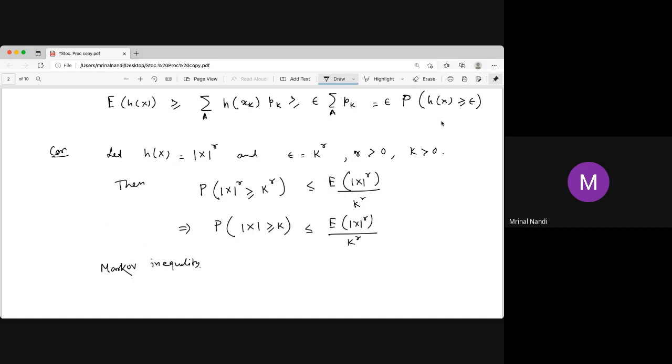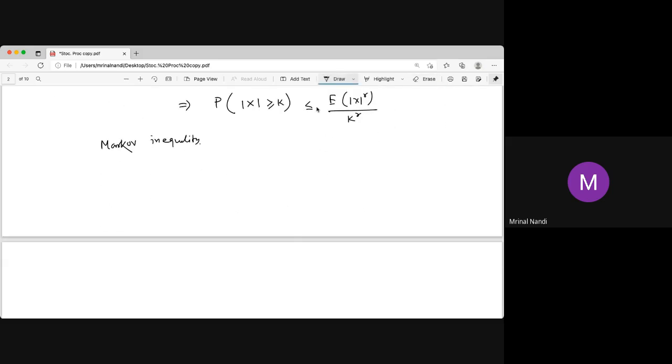Now, in particular, if we take h(x) equal to (x minus mu) whole square, where mu is the expectation of x, then the expectation of h(x) is the variance. So the expectation of h(x) is the variance of x. Now in that case, what happens?